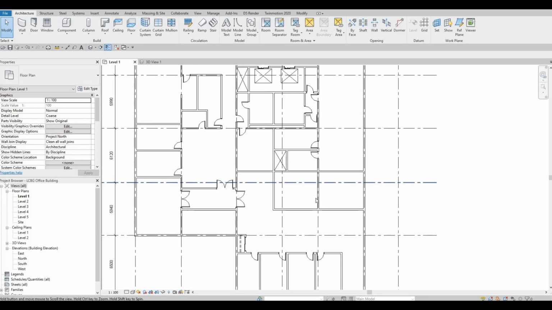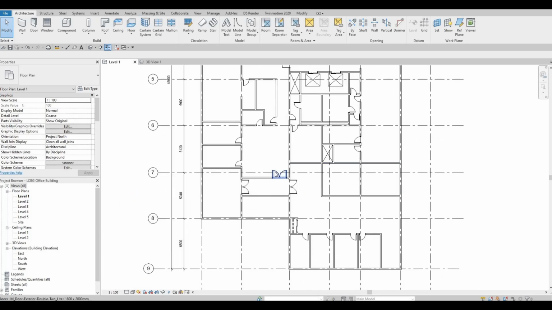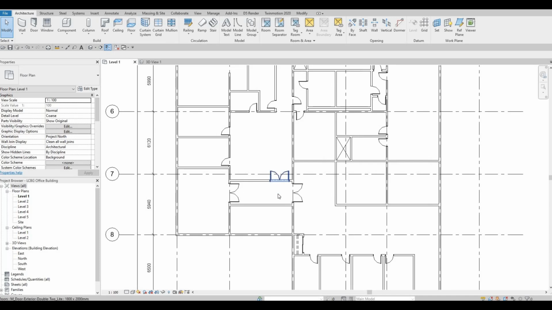So we'll see. I think it's weird for them to come here and just go here, because this is for the service area.